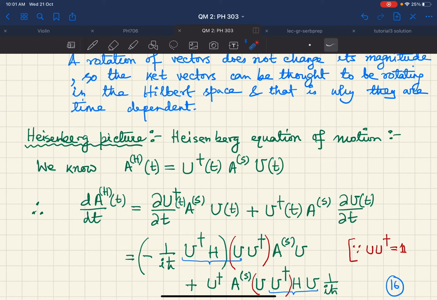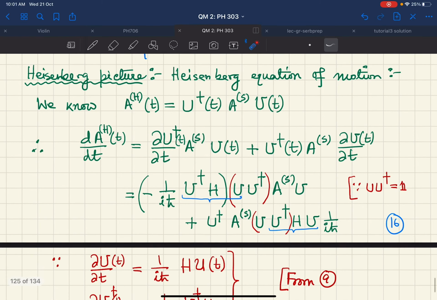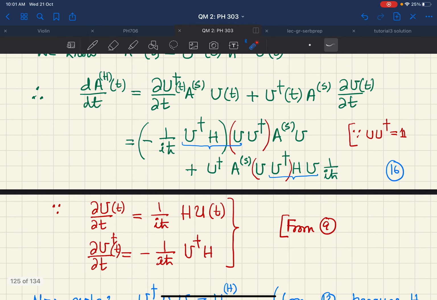So in the second term, ∂/∂t on A_S is going to give 0. Then the ∂/∂t operator will come and operate on this U. So we will have U† A_S ∂U/∂t. Now what we do is that in this step we use the Schrodinger equation for the unitary operator, going from this step to this step. Remember, we have proved these two relations.